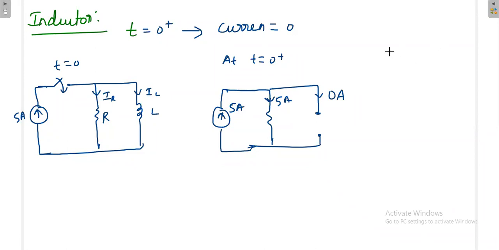Now what will happen after a certain time, say at t is equal to t naught, at some time but not at steady state? It is a time between the steady state and the starting state, the transient. We are still in the transients.